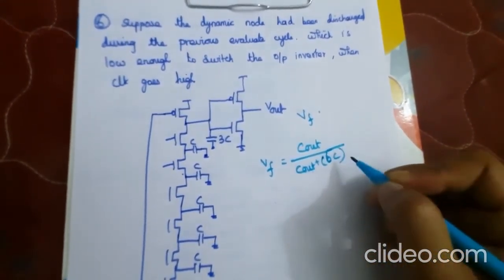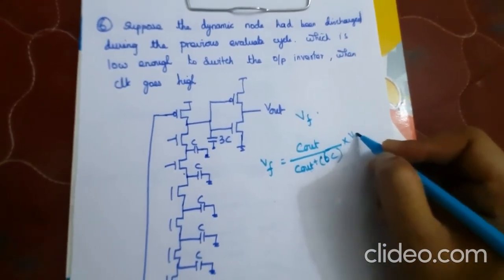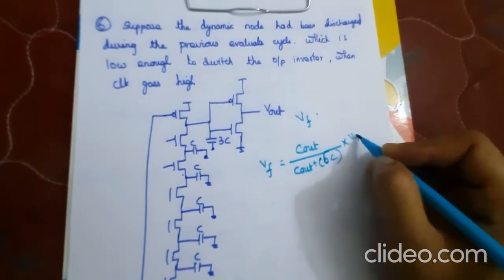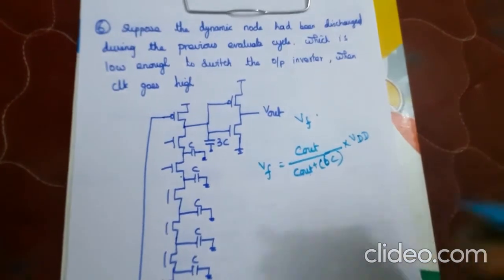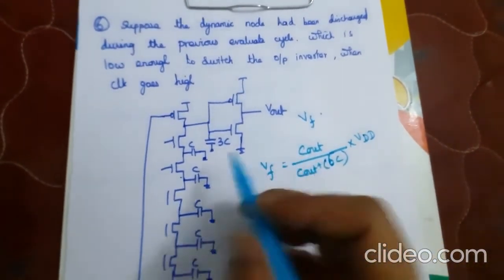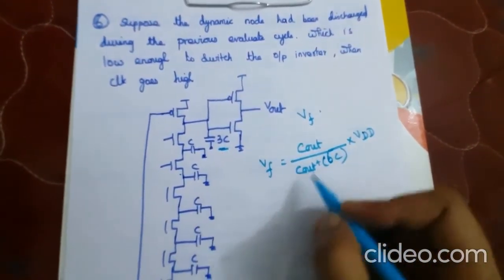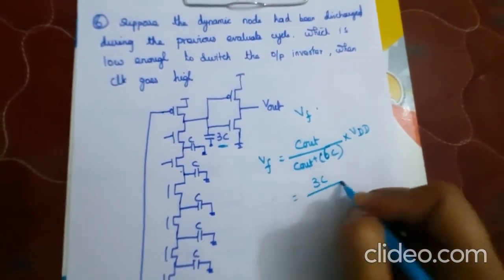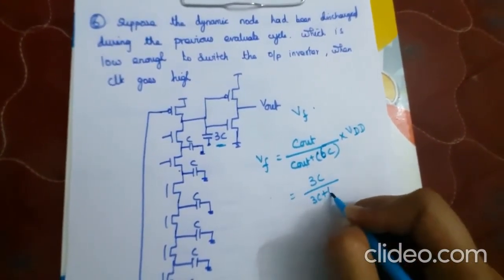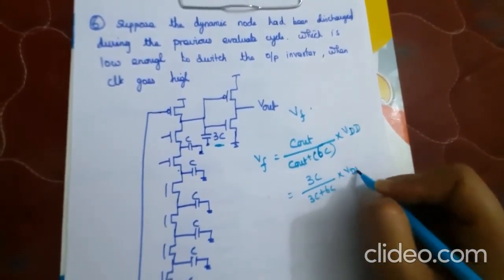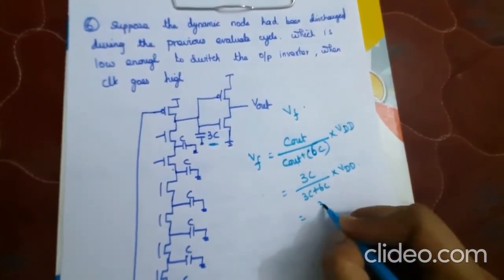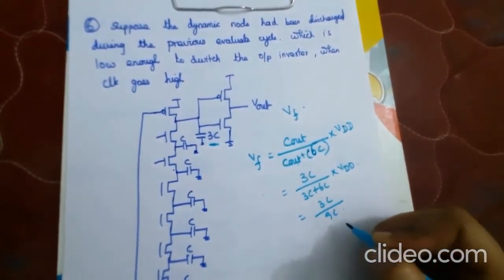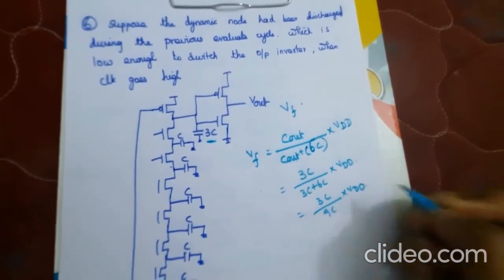So 6C into VDD. So C out here is 3C. So put the value 3C divided by 3C plus 6C into VDD. So here the answer 3C divided by 9C into VDD.